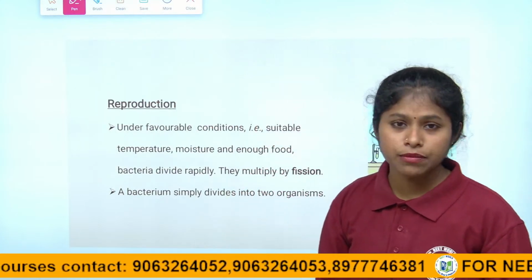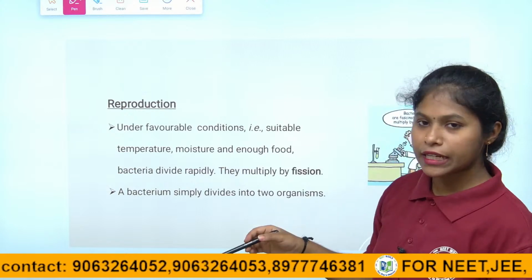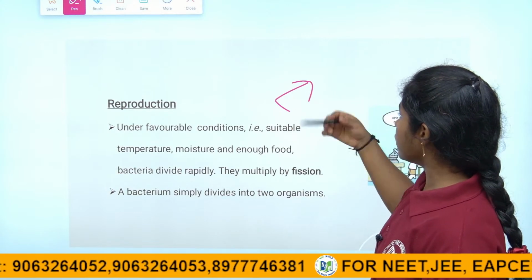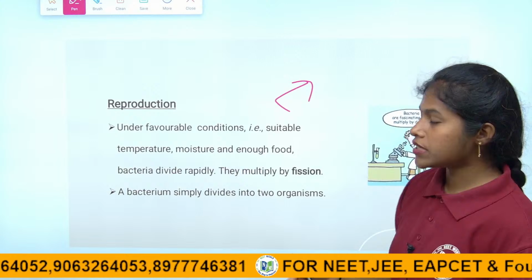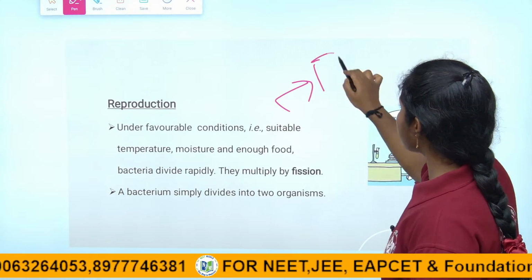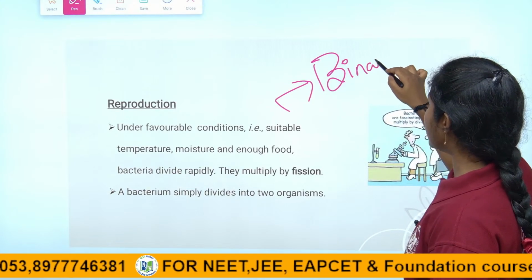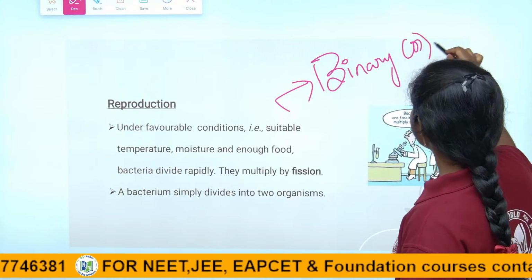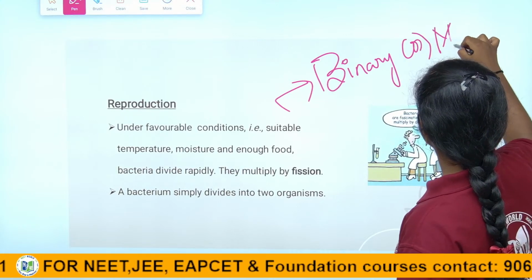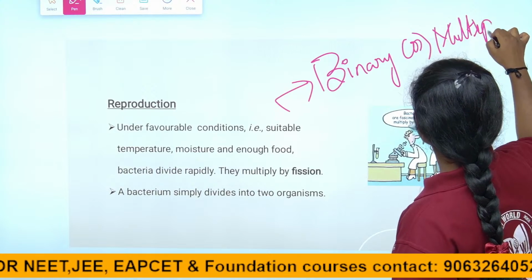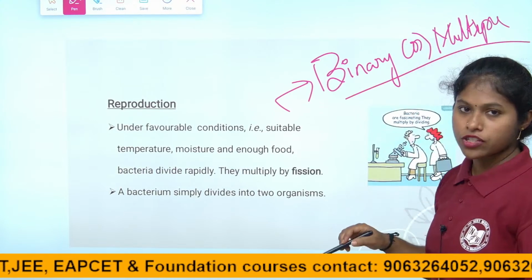The microorganisms are dependent. For the bacteria, for reproduction to get their individuals, they are mainly depending on binary fission or multiple fission. What is multiple fission or binary fission? Right, children? What is binary fission and multiple fission?